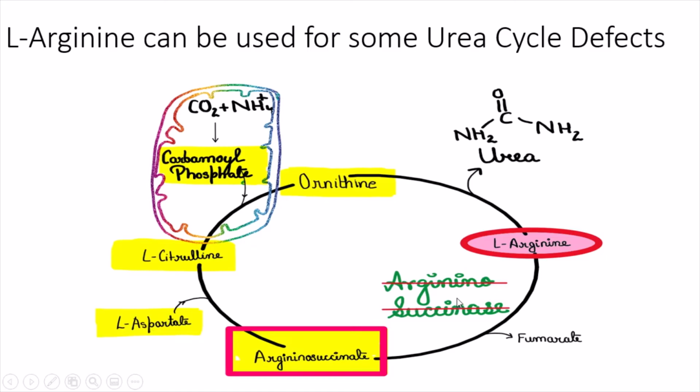Now, note that even in the deficiency of this enzyme, the two nitrogen atoms, one from carbamoyl phosphate and the other from aspartate, are eliminated from the body per molecule of arginine provided in the diet. In essence, argininosuccinate substitutes for urea in carrying nitrogen out of the body, which is a much less toxic form as compared to ammonia itself.